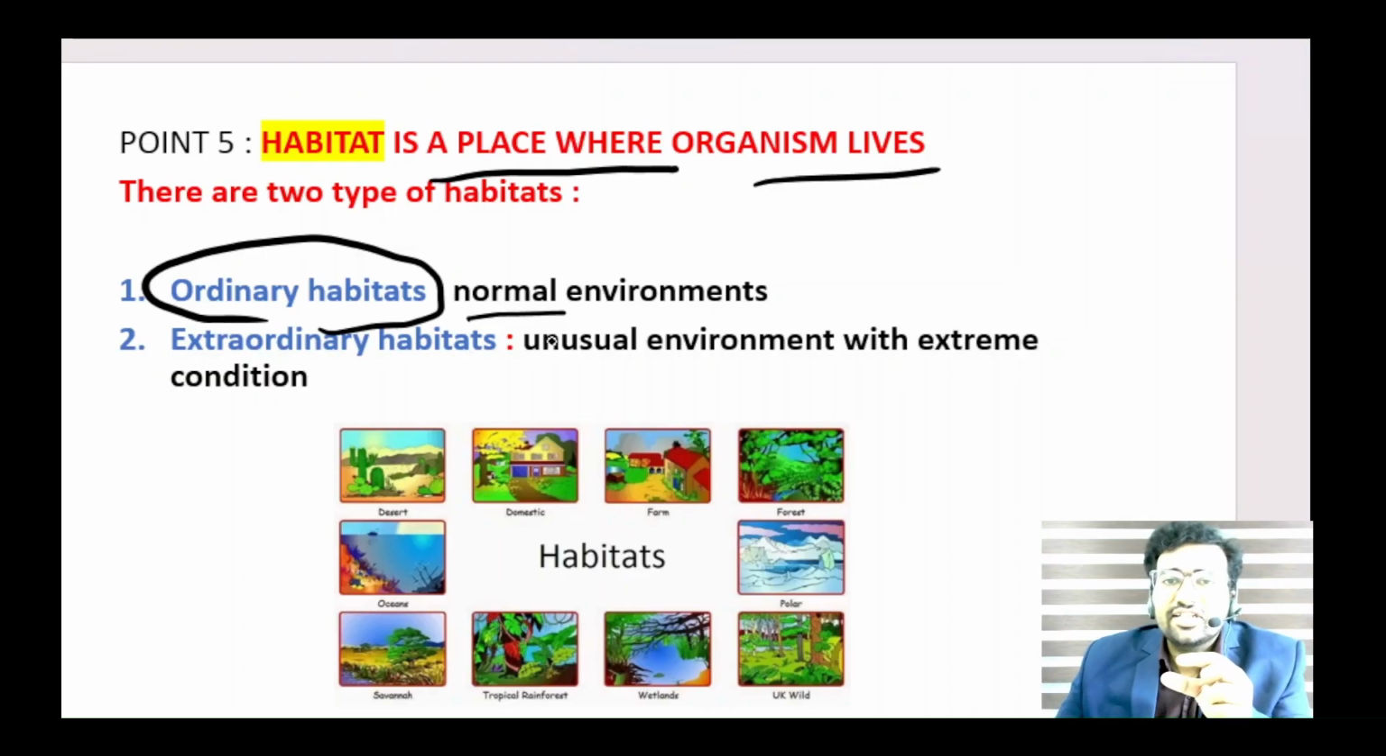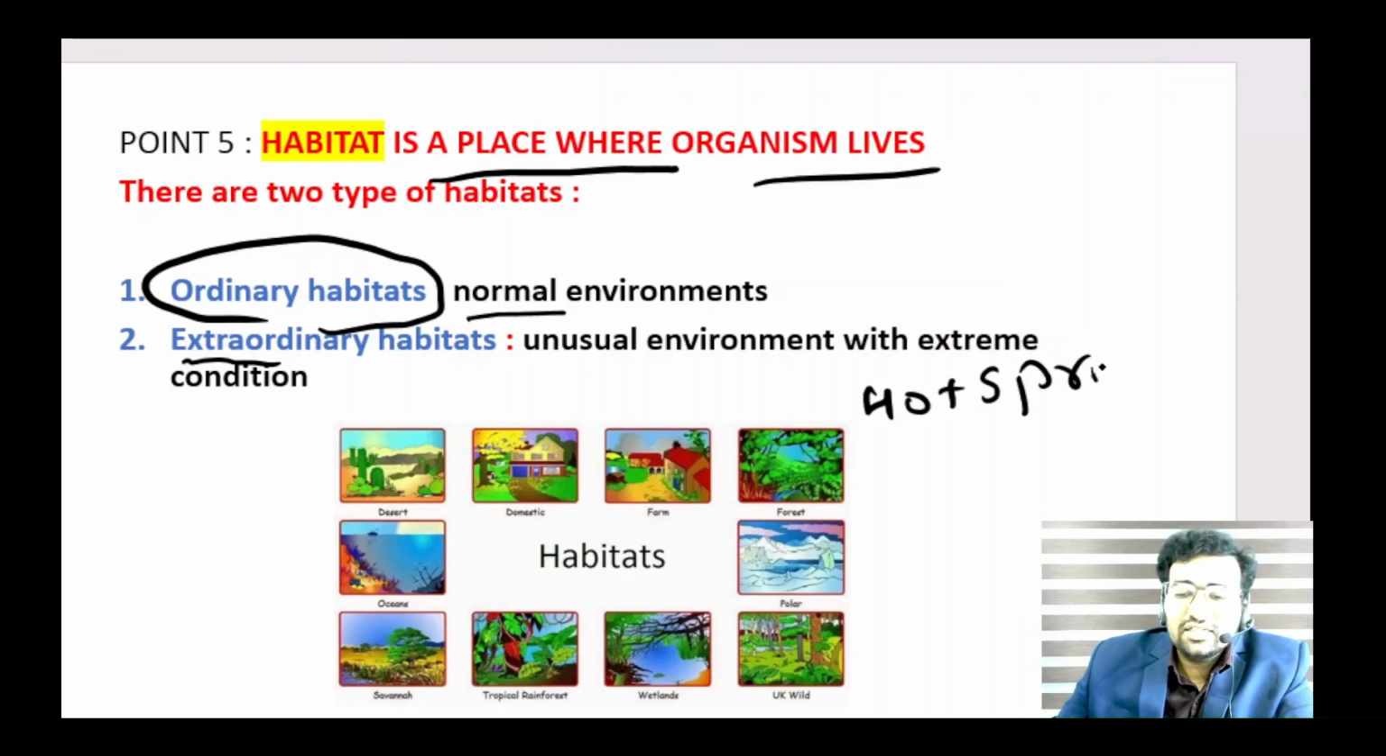I mean, very extreme conditions in which naturally there will not be any organism, but a few organisms adapt there. They live in this kind of habitat. For example, hot springs. Hot springs are springs, I mean, small water bodies having hot water. I will show you that thing. They are examples of extraordinary habitat.